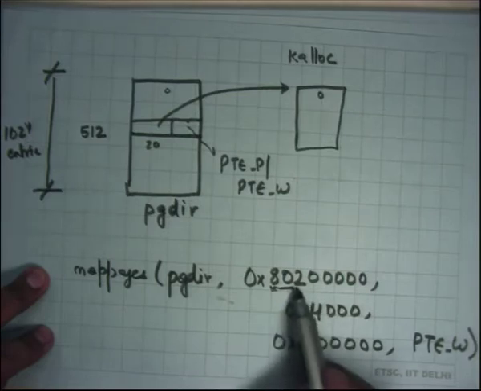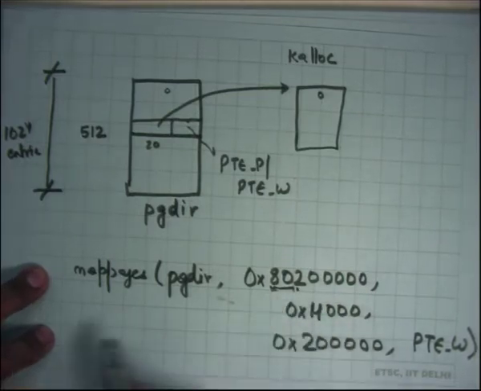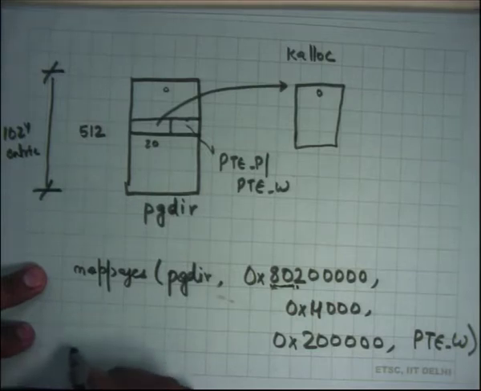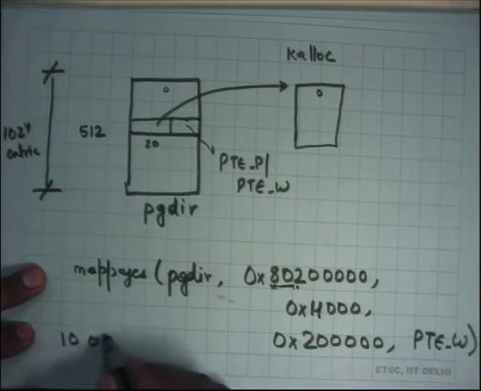Then I'm going to look at the next 10 bits of this address, which are what? 0, okay, 1 0 0. So 1 0 in binary, and let's say 0 0 in hexadecimal, which is right.